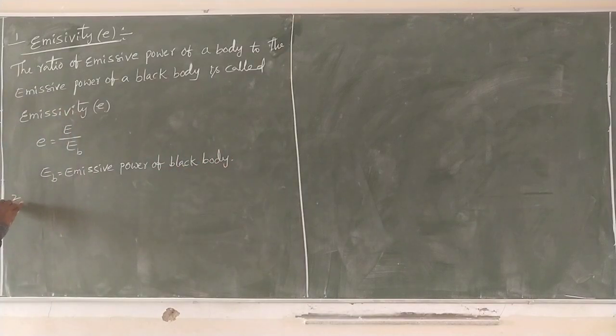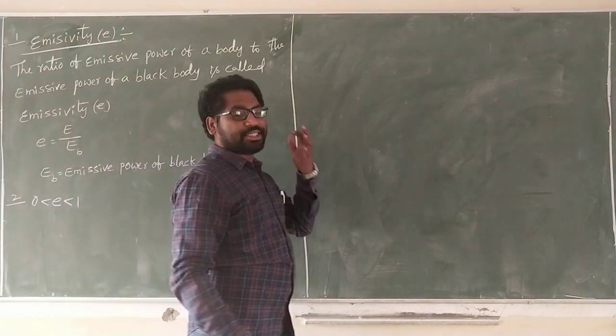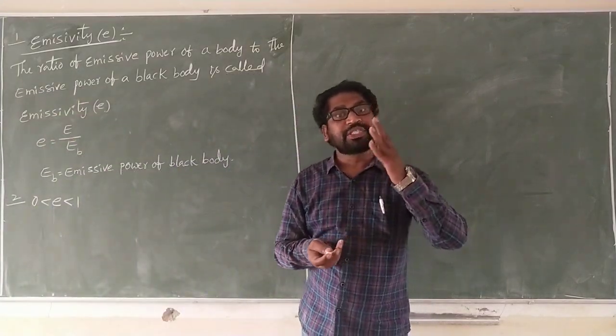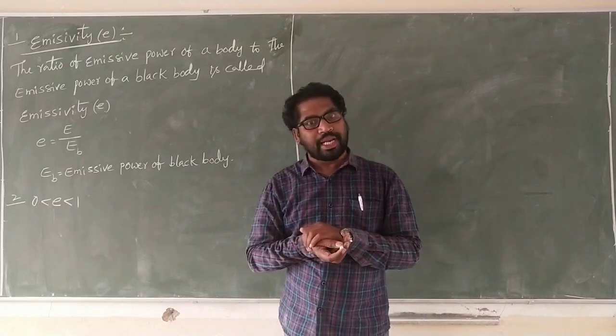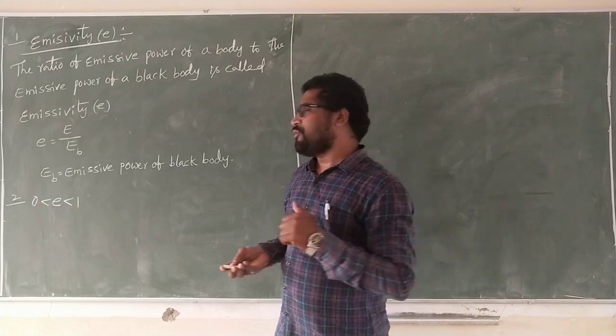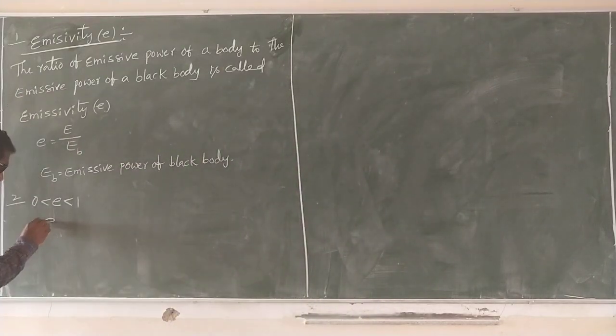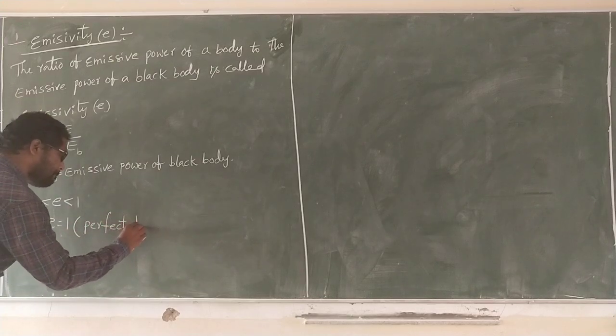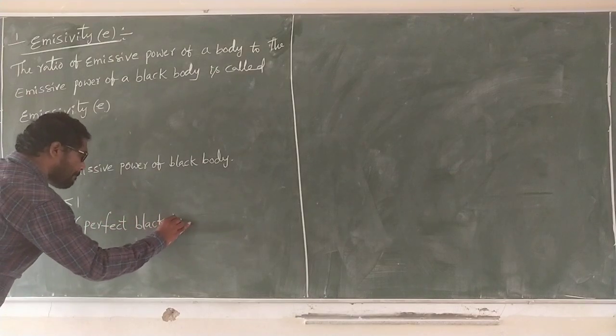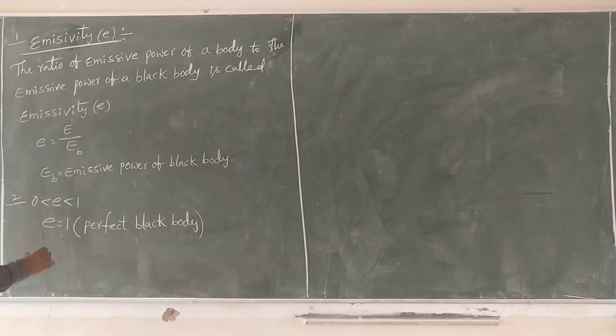Second one, that E is equal to greater than 0, less than 1. That E is emissivity. The value is greater than 0, less than 1. The E value is what for a perfect black body? Perfect black body, E is equal to 1.